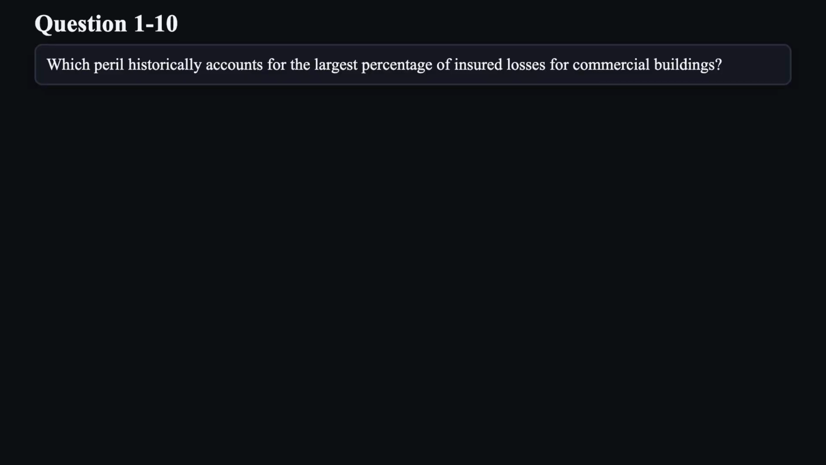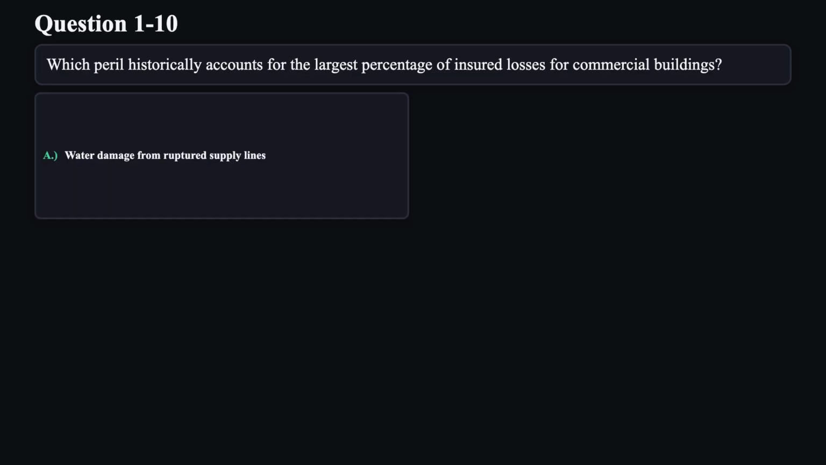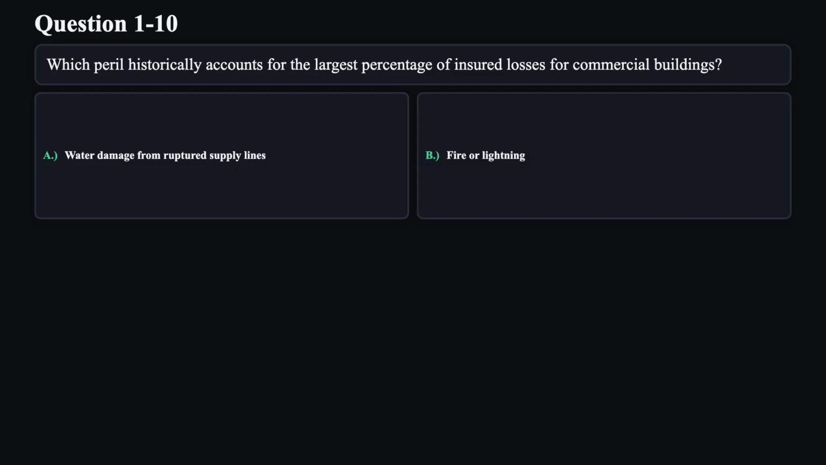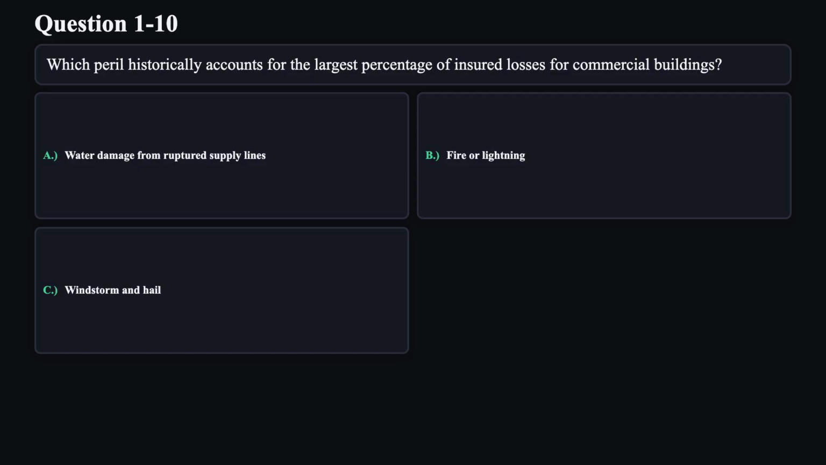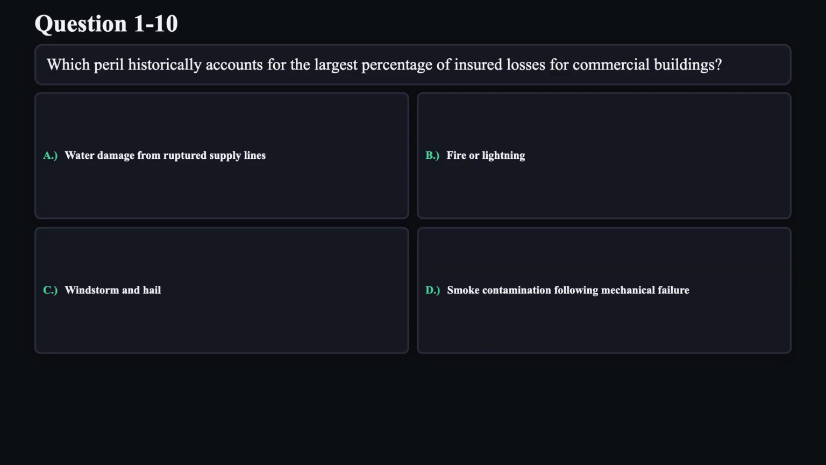Question 10. Which peril historically accounts for the largest percentage of insured losses for commercial buildings? A. Water damage from ruptured supply lines. B. Fire or lightning. C. Windstorm and hail. D. Smoke contamination following mechanical failure.